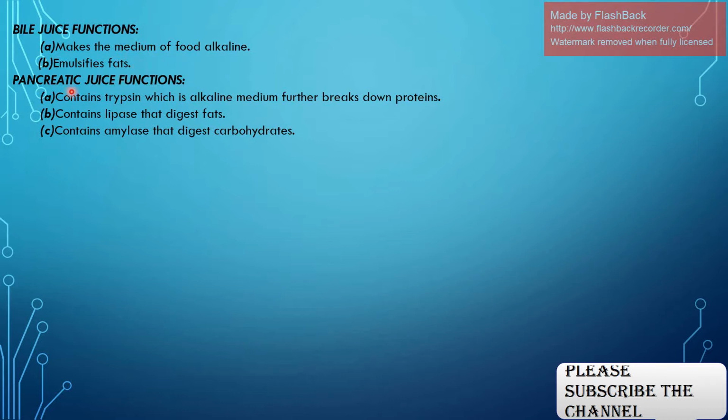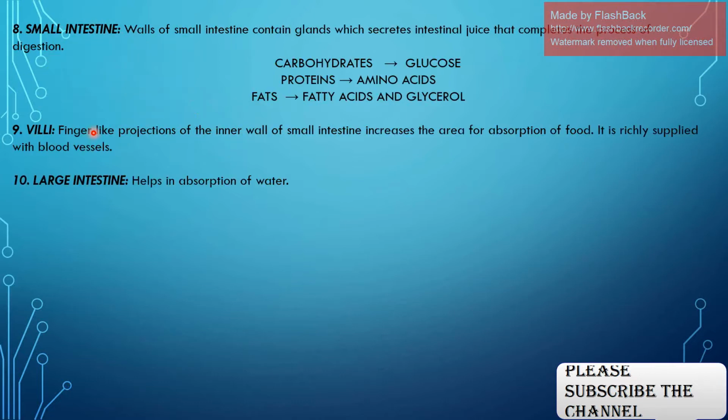Now what is the function of pancreatic juice? The pancreatic juice contains trypsin, which works in alkaline medium and further breaks down proteins. It contains lipase that digests fat, and amylase that digests carbohydrates. These all functions are done by the pancreatic juice.